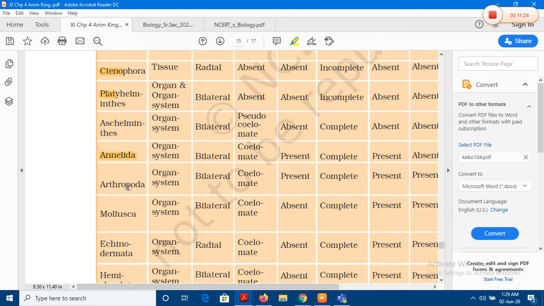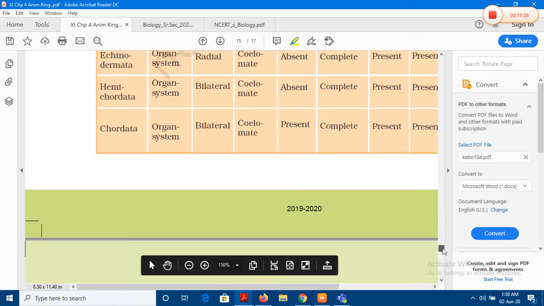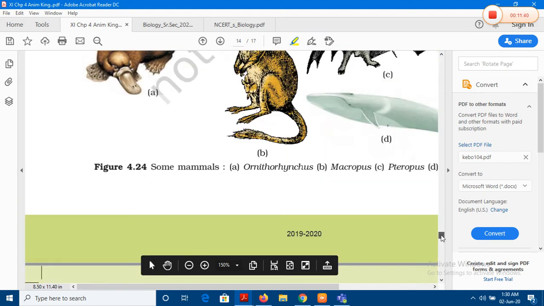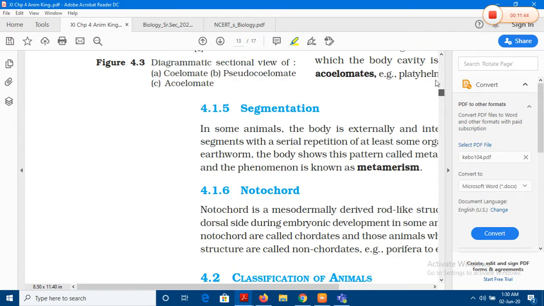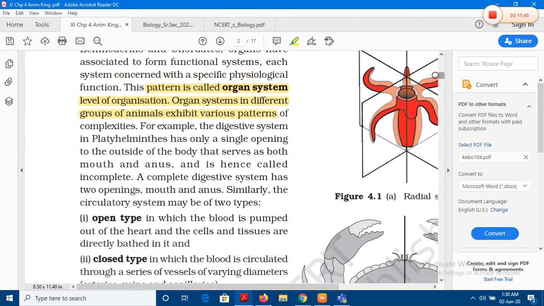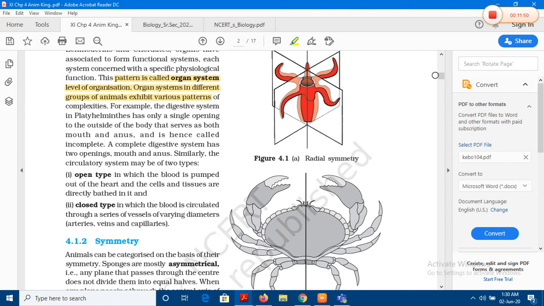Arthropoda: poda is the word to focus on, and there are jointed appendages. Then Mollusca, right? Then Echinodermata. So there are different ways and means by which we can make the phyla very relatable for memorization. So always refer back to this table, which is at the last part of the text. It is very essential that we find simple ways of memorizing these chapters.